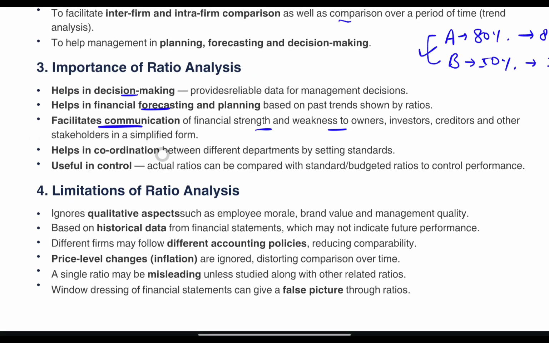It helps in coordination between different departments by setting standards. It is useful in control, so actual ratio can be compared with standard or budgeted ratios that the company has set as its standards.